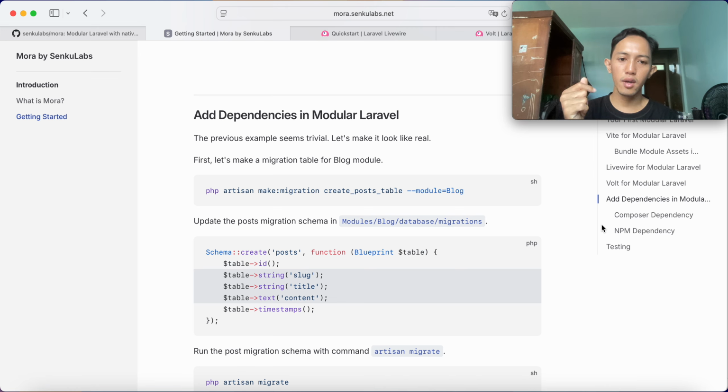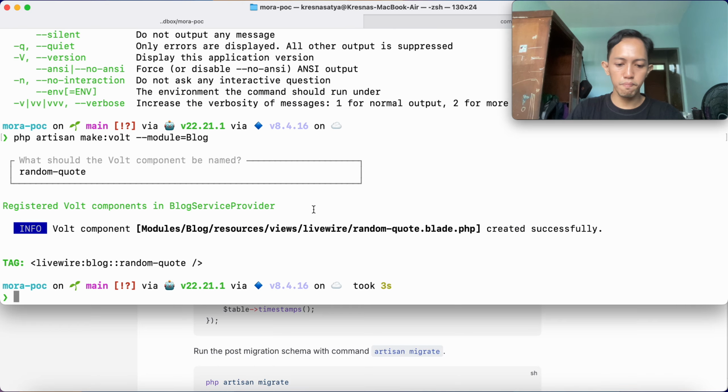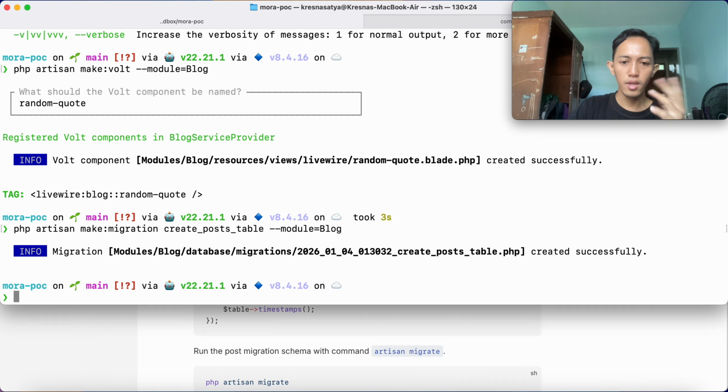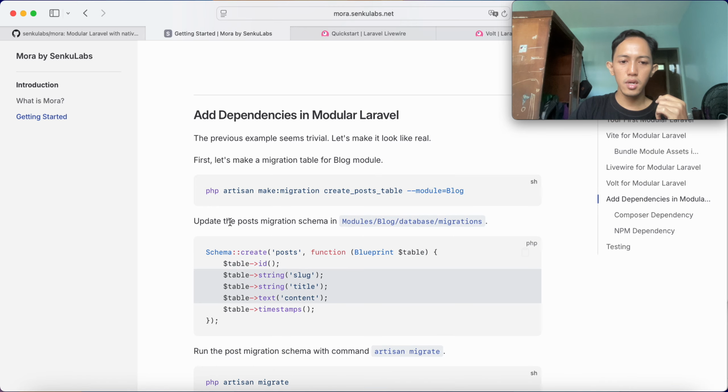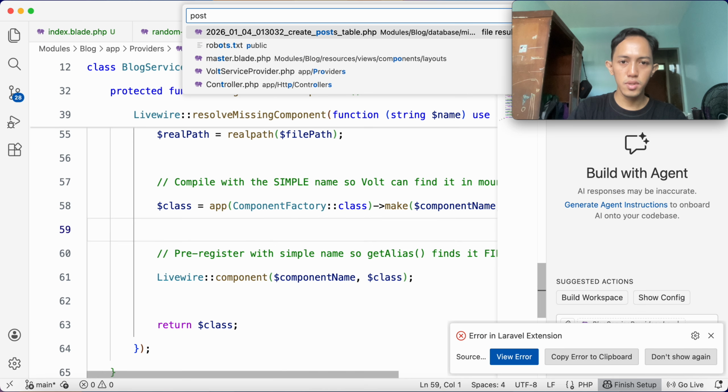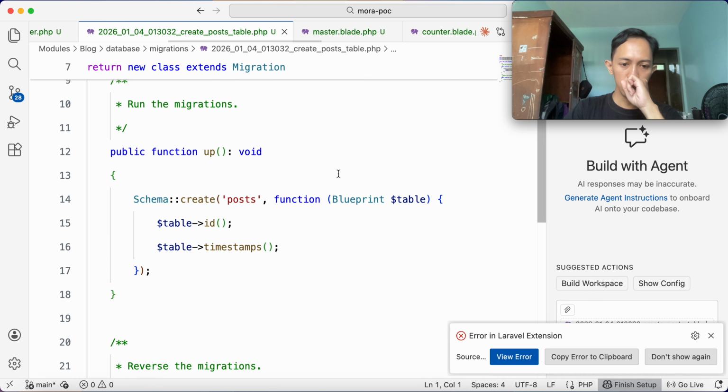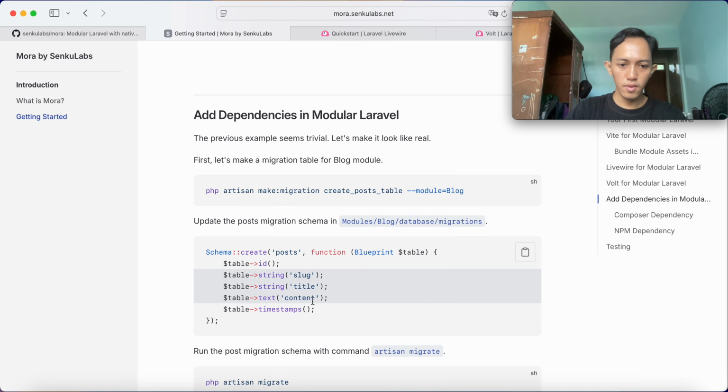Okay, to do that, we create the artisan migration for the blog module. We create the posts table. Okay, we just copy this one and then paste it here, and here it is. We create the create posts table here, and then in the migrations, we update the posts table. Okay, we just go to the posts table here, and then we add these columns.